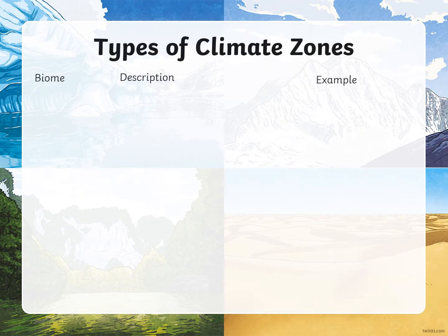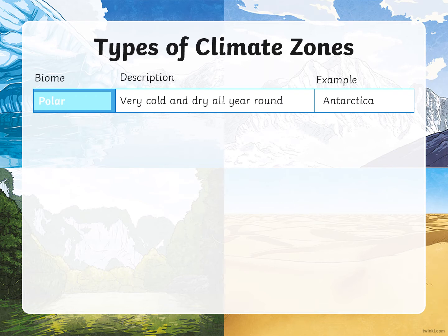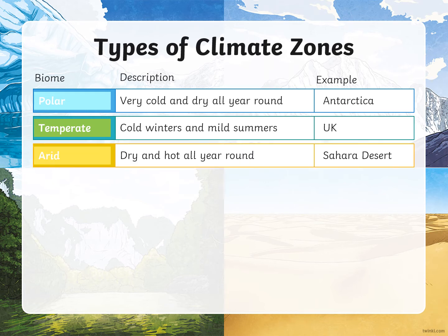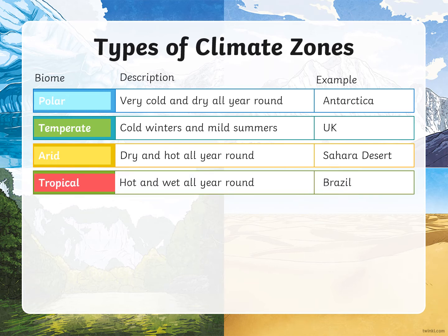Let's look at this. Polar is very cold and dry all year round, for example, Antarctica. Temperate is cold winters, mild summers, such as in the UK. Arid, dry and hot all year round, such as the Sahara Desert. Tropical, hot and wet all year round, Brazil.